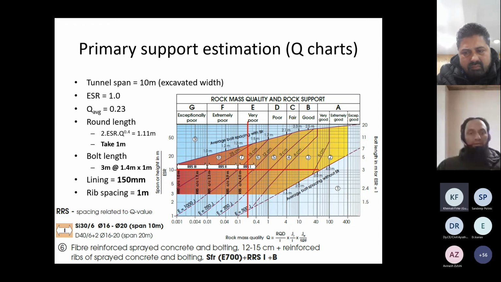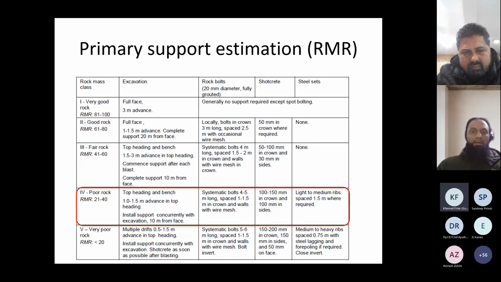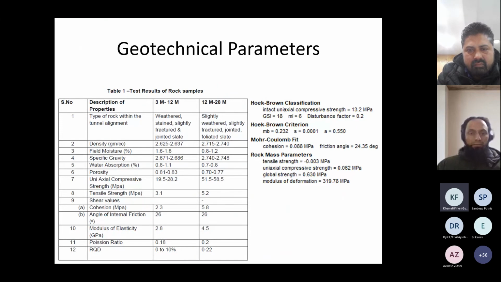So this was the primary support estimation, and based on RMR also, it was a similar kind of suggestion, which comes out for 20 to 40 RMR variations. Now having a primary support index in place, we then analyze the parameters.